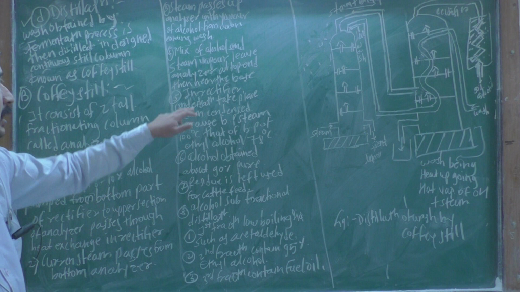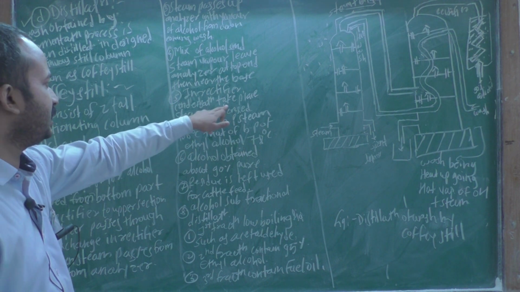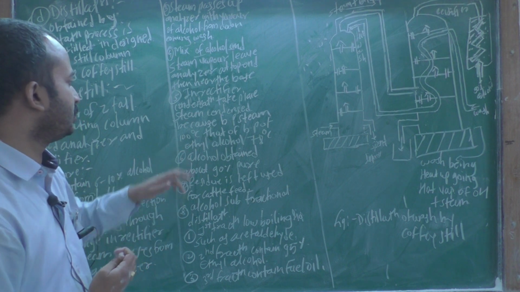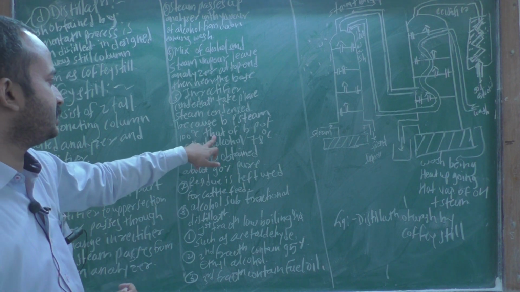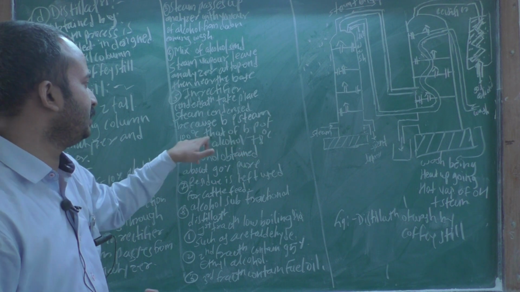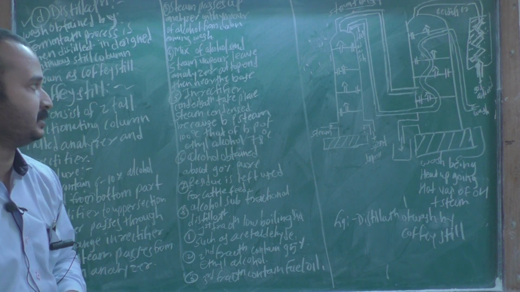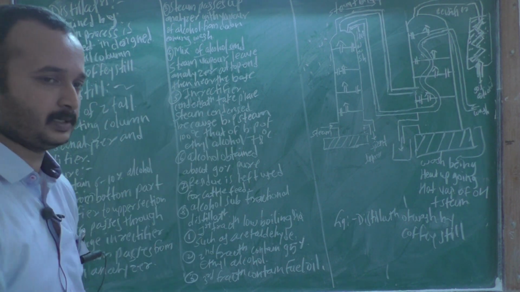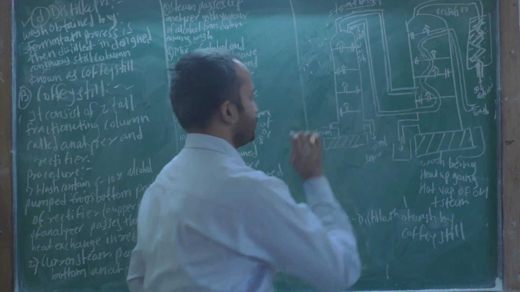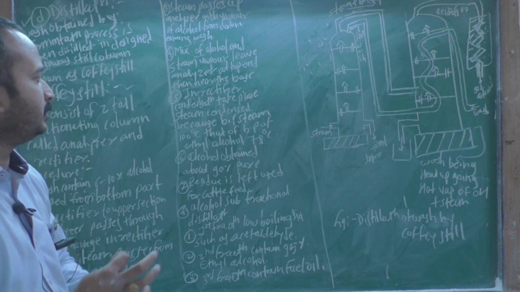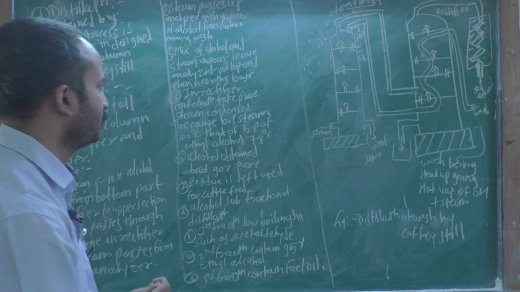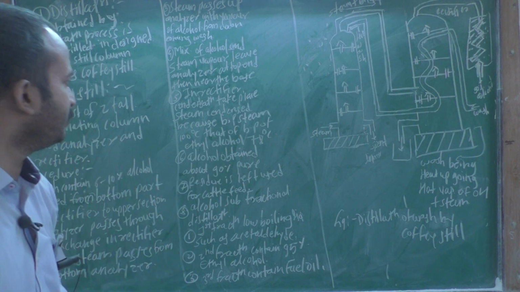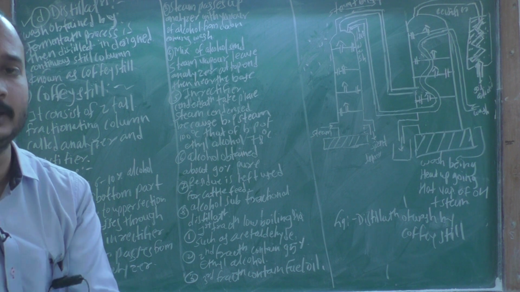Okay, then in the rectifier the condensation takes place. The steam is condensed because the steam is at 100 degrees Celsius, while the boiling point of ethyl alcohol is 78 degrees Celsius. This says that in the rectifier, condensation of the steam takes place.